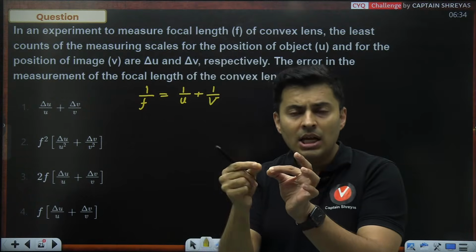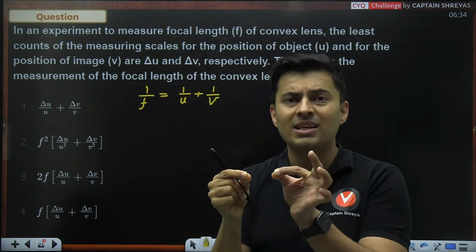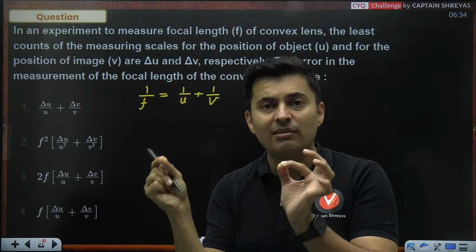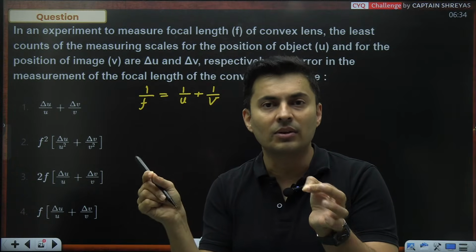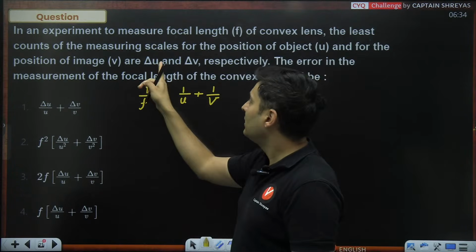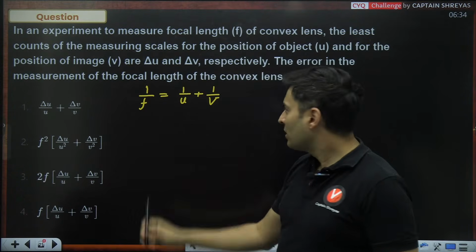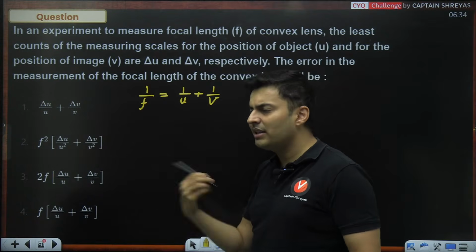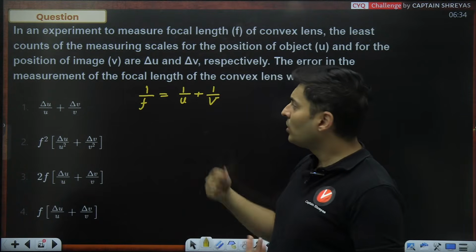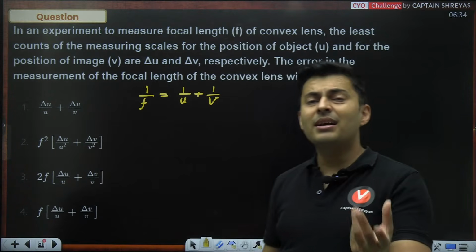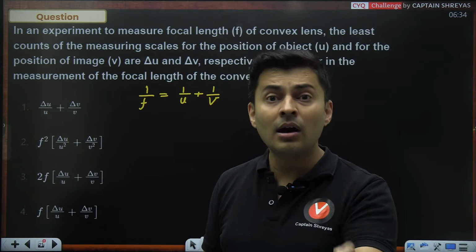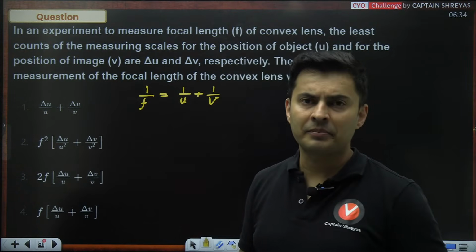But when measuring the distance of the object and distance of the image, that scale will also have some error, a least count, and that error is delta u and delta v. So if this has error, then even this has error, obviously. So the question is only that how much error will be there in the focal length which you are measuring.